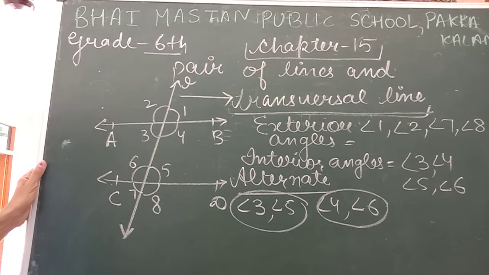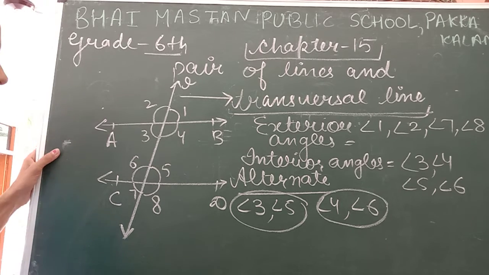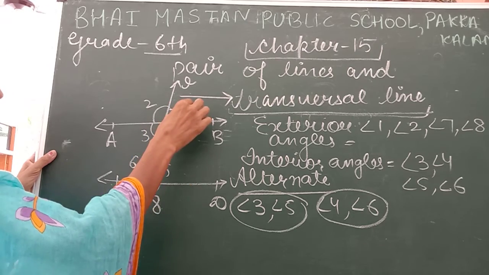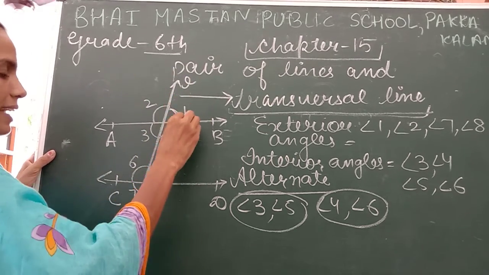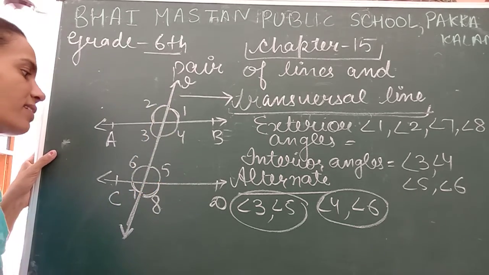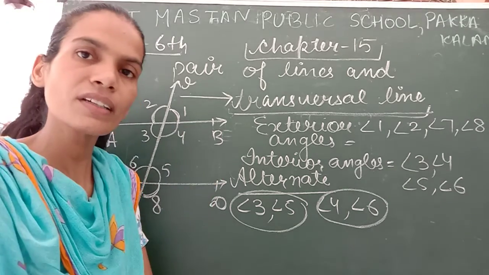Is it okay, students? And now we write alternate exterior angles. These are interior. So alternate exterior angles are 2 and 8, 1 and 7, because this is a line. This angle is opposite to this angle, opposite to this angle. Okay, students?